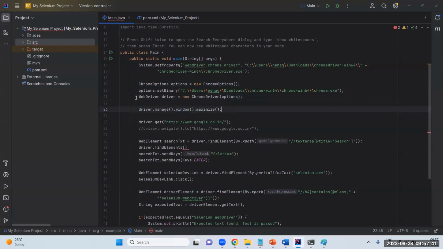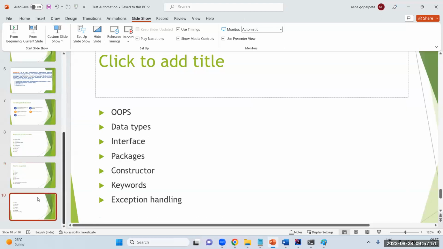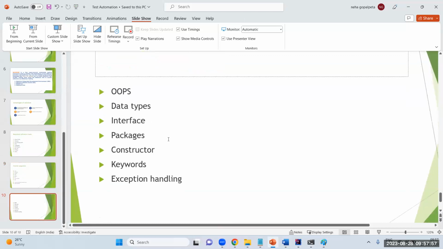Don't worry. One thing to add here. When we say Java, guys, don't worry that you need to learn complete Java. For Selenium, when you're automating, whatever level of Java you need, we'll be training on those from that standpoint. It is not like we will train you like a Java developer.